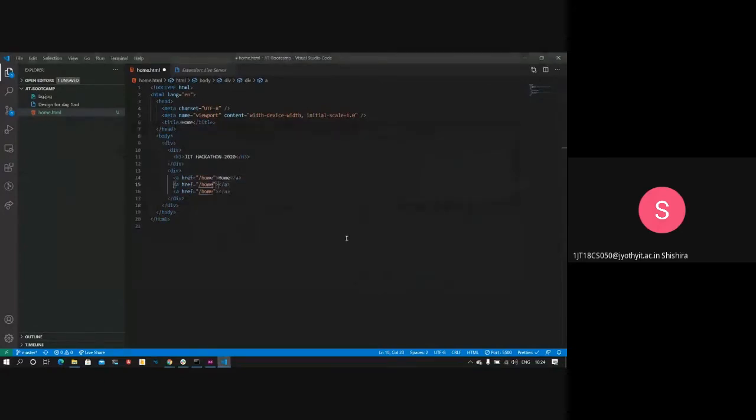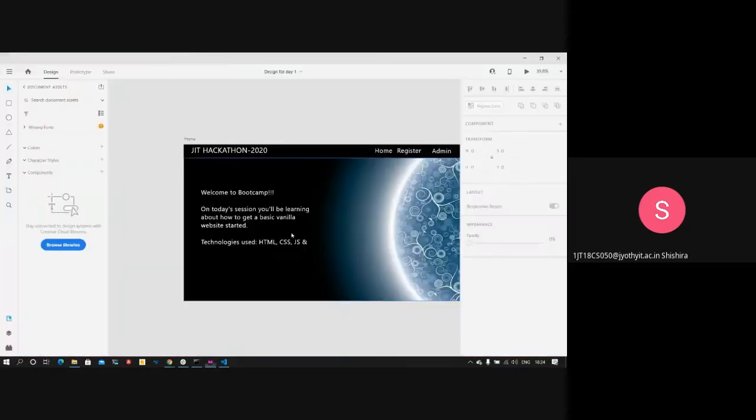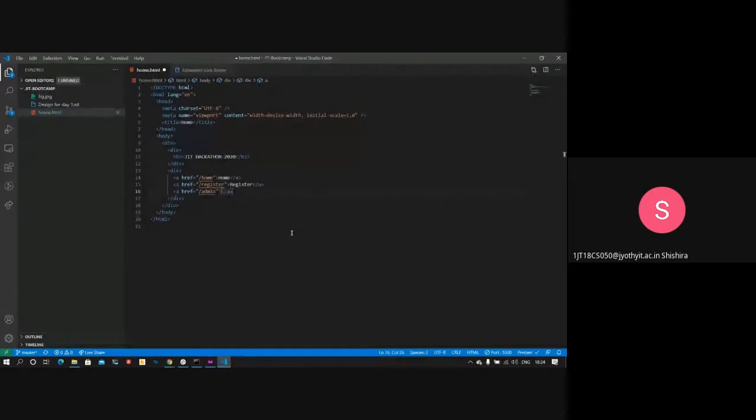So what he is right now doing is, in another div, he is setting up hrefs. A tag and href means linking your pages. It's used for basically hyperreferences, hyperlinks. Slash home means your home page, slash register means your register page, slash admin means your admin page. So when you click on each one of those elements, it will redirect you to another page. So that's what he's setting up right now.